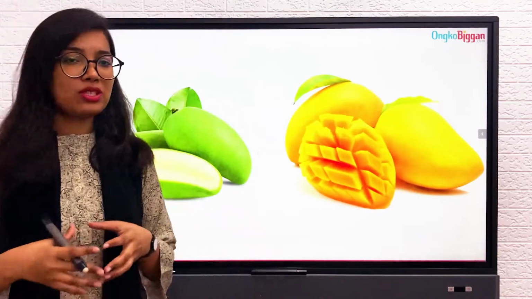Now let's talk about some scopes of chemistry. We have seen sour mangoes and ripened mangoes. Sour mangoes are mangoes which haven't ripened yet, and they are usually green mangoes. Green mangoes taste sour because there are acids present in them, and organic acids taste a bit sour.